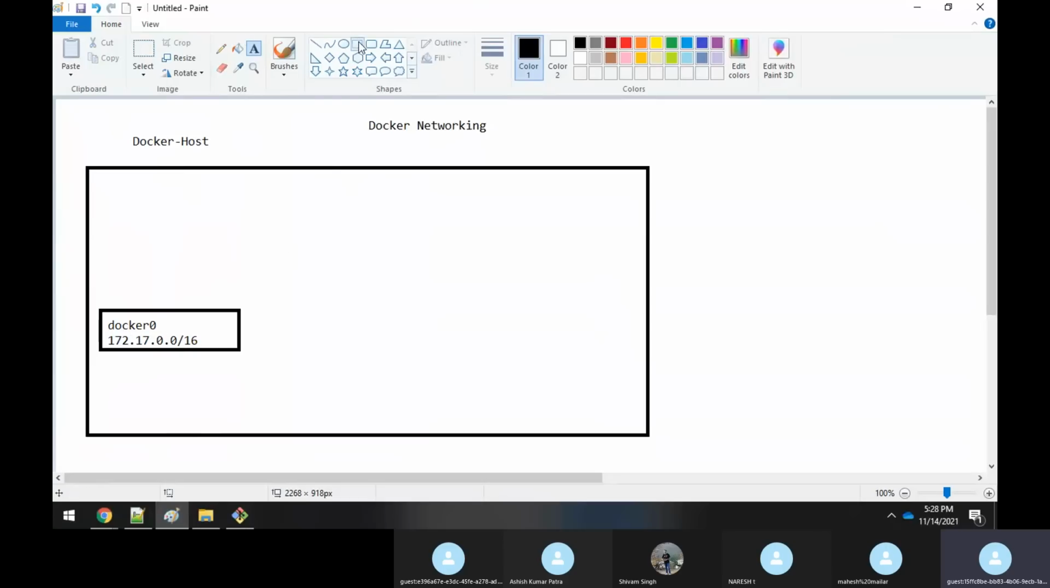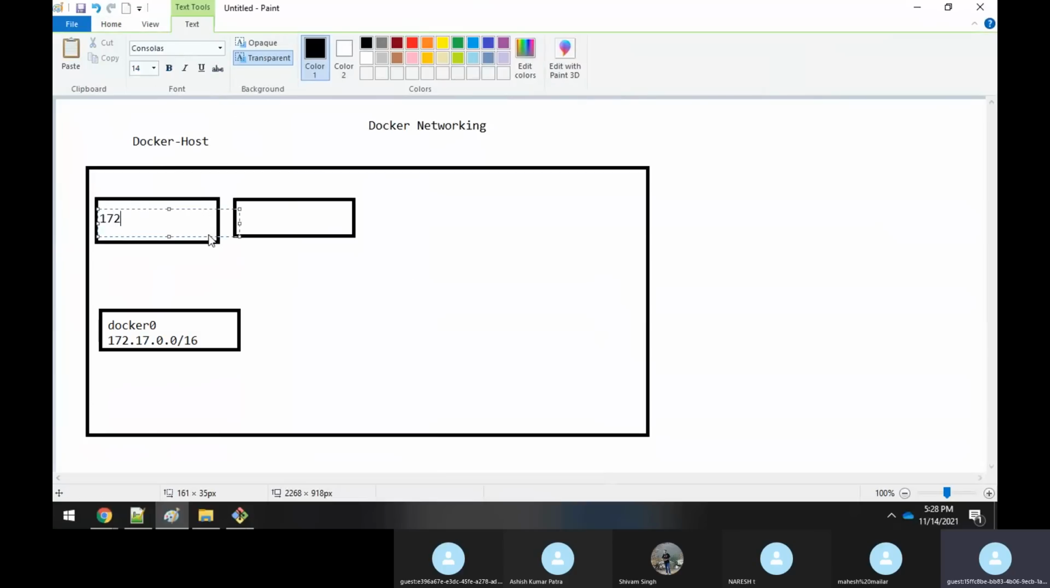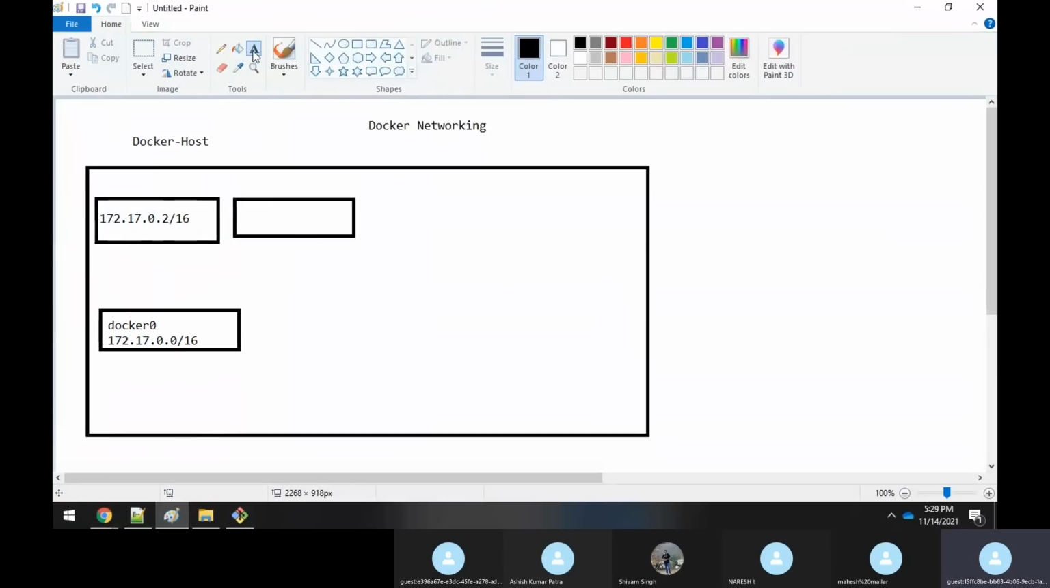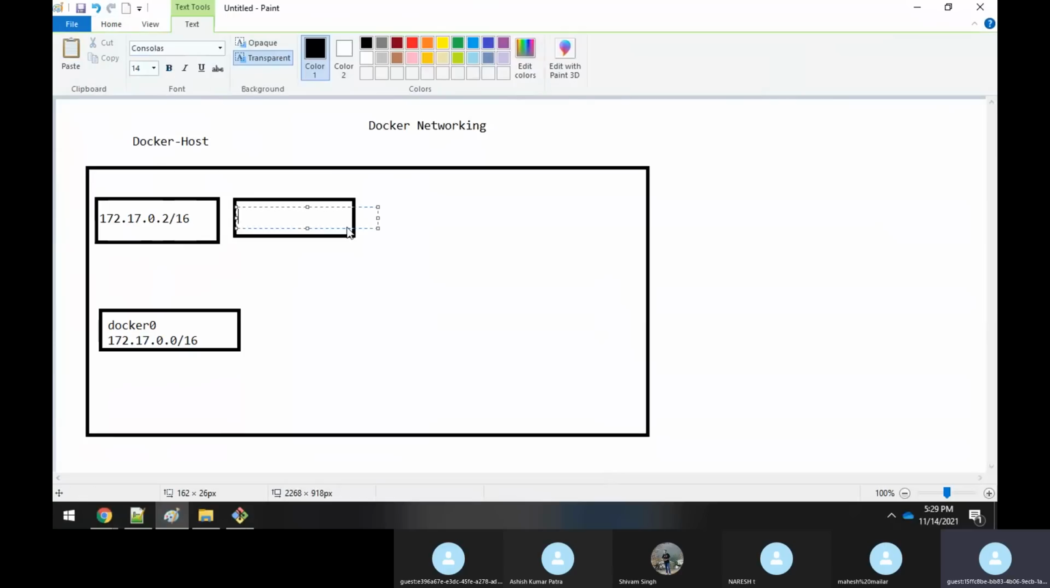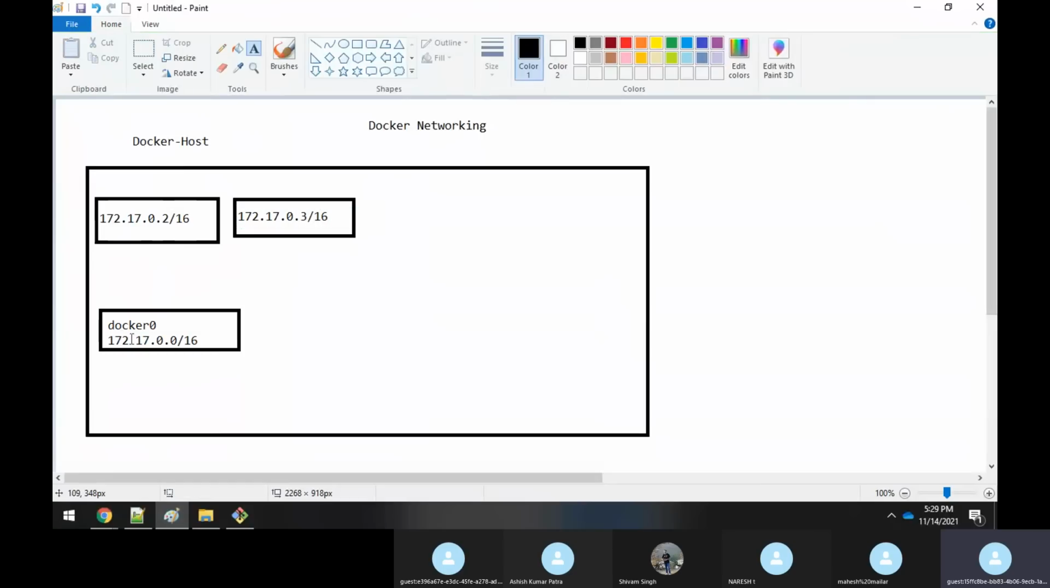Now, whenever you are creating containers, suppose I'm creating two containers like this. What IP address will it give? It will give 172.17.0.2/16 like this, and for the next one, 172.17.0.3.